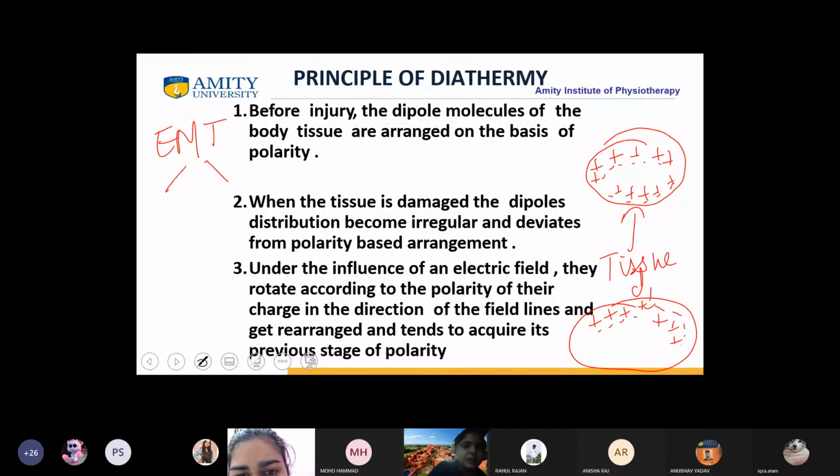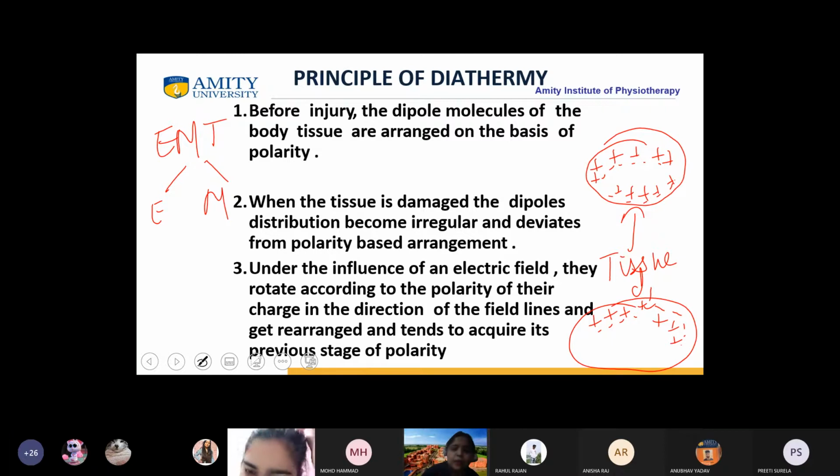So what all fields will it be giving you? Preeti, what fields would be coming from the electromagnetic therapy? This is basic physics, beta. Ma'am, magnetic fields and electric field. Okay. Electric field is also coming and magnetic field is also coming.